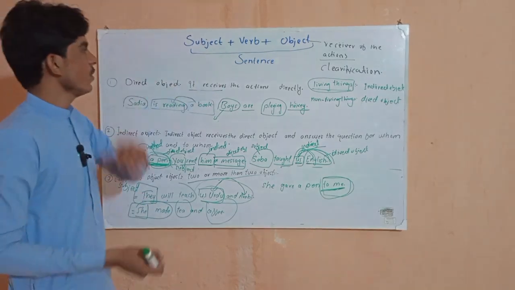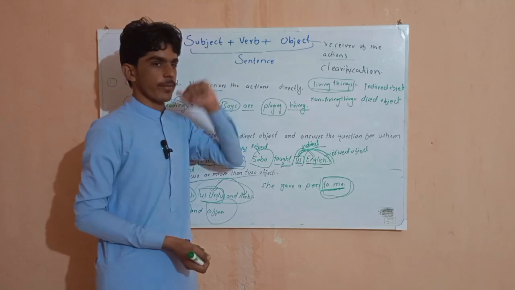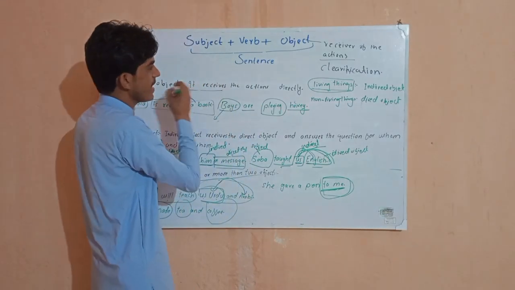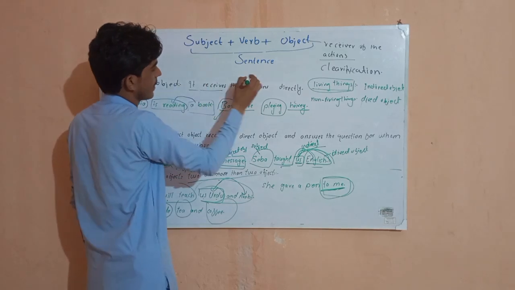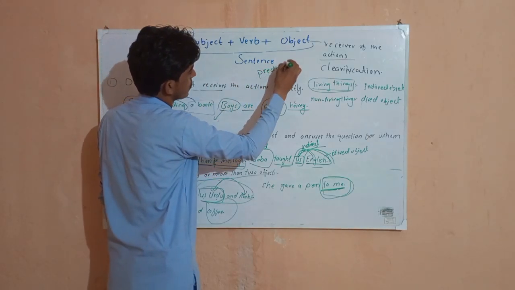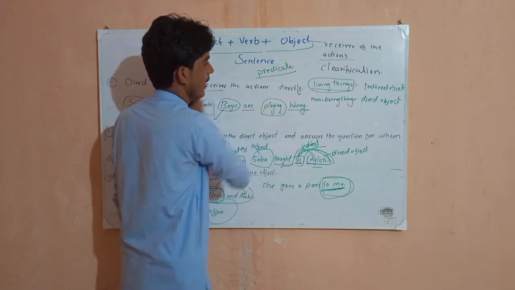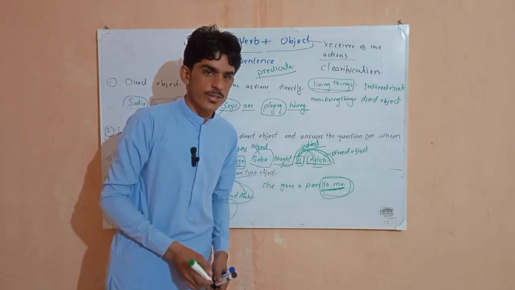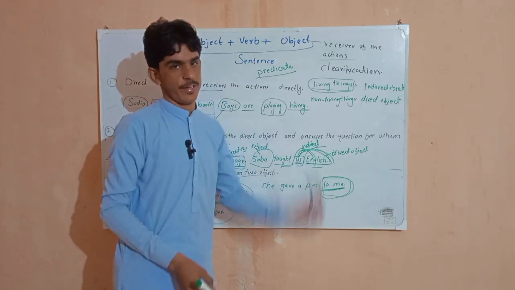Now let's know what is a verb, and there is another word for making a sentence that we call predicate. So now let's know predicate and verb.